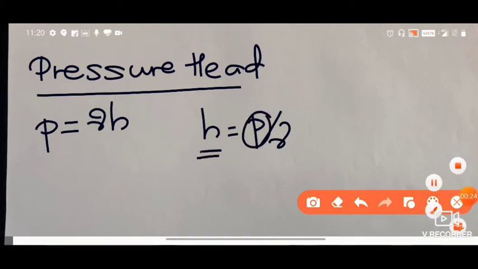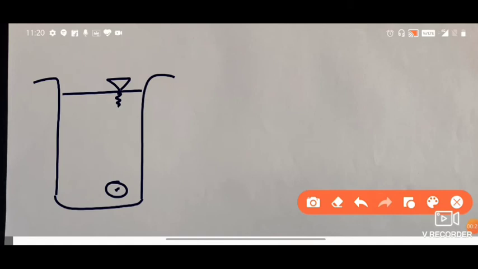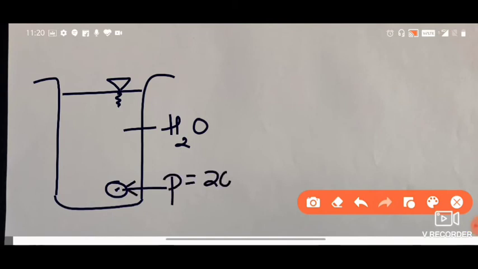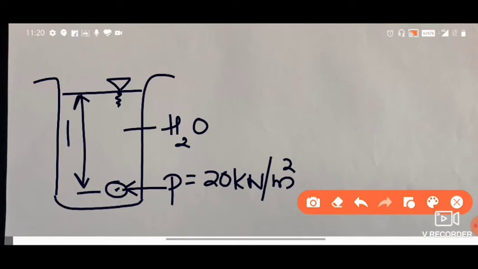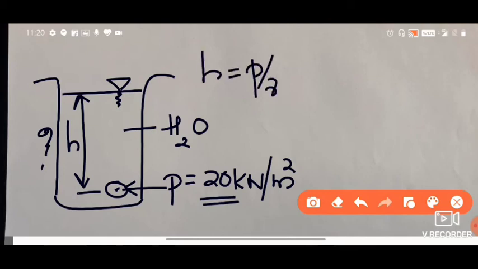I'll explain it. Just assume that you have a container like this and it is filled with water, and the pressure acting at this point is 20 kilonewton per meter square. Then what is the height of liquid in this container? This is the question. That height is called the pressure head. To cause a pressure of this much kilonewton per meter square, how much H is required? So to find the value, H is equal to P by gamma. The pressure we know is 20 kilonewton.